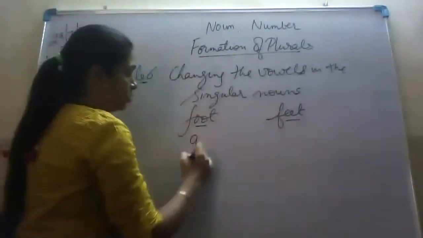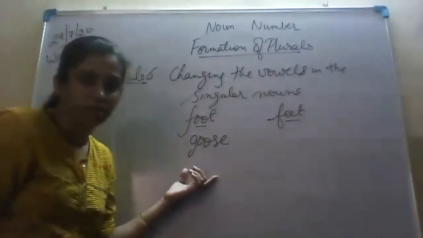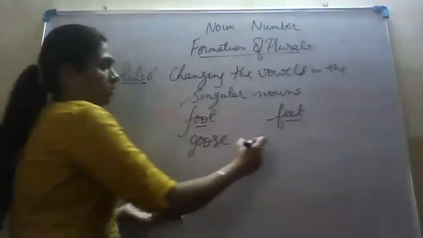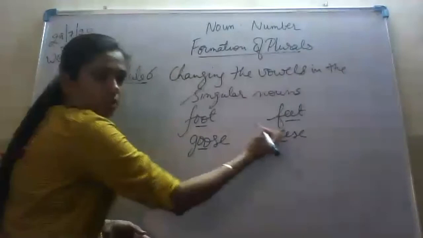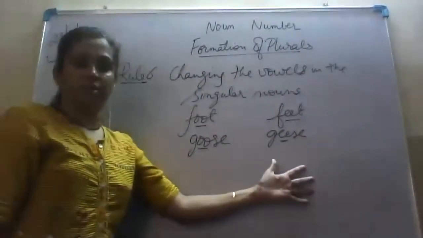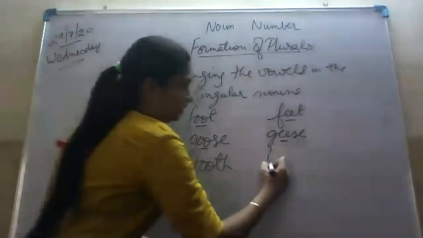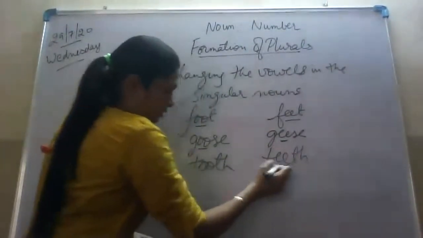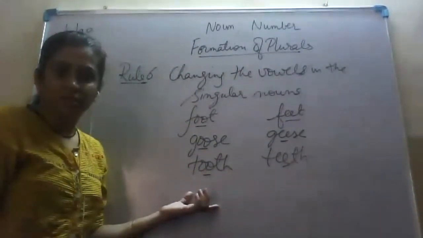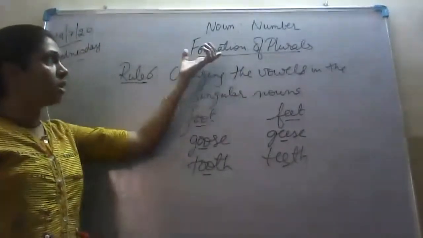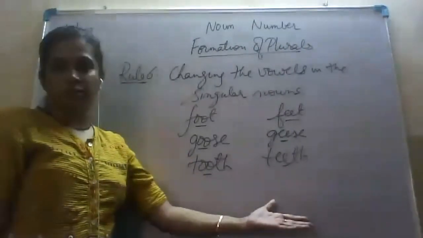Next is tooth. Anybody else would like to give the answer? Tooth, teeth. See, double O has been changed into double E. That is, we have changed the vowel. Is it clear? One more, goose, geese. Can you observe the changes? Can you all observe the changes when we are transforming the singular nouns to the plural nouns by changing their vowels?